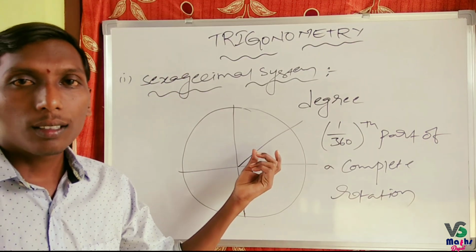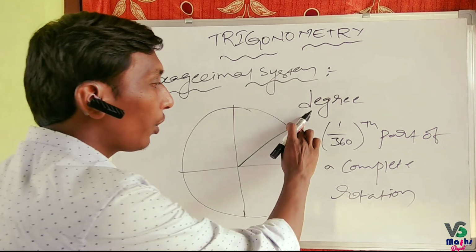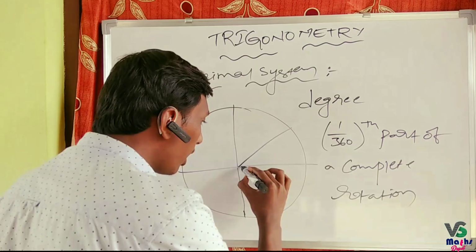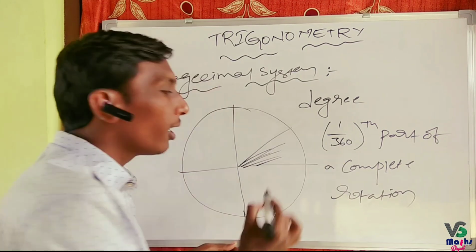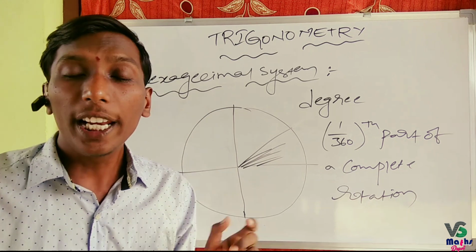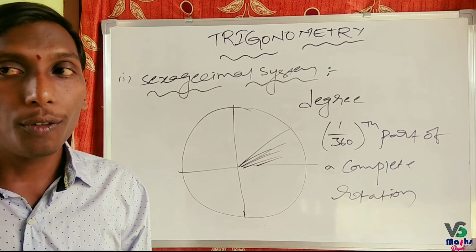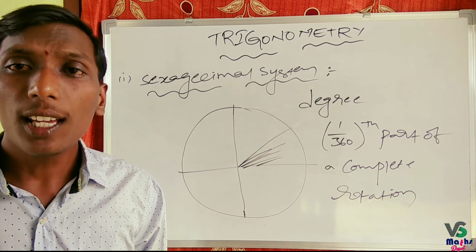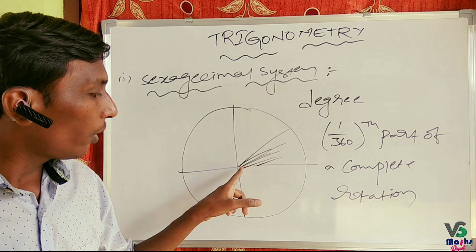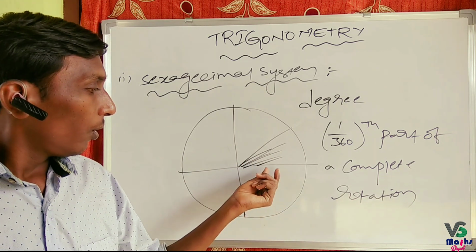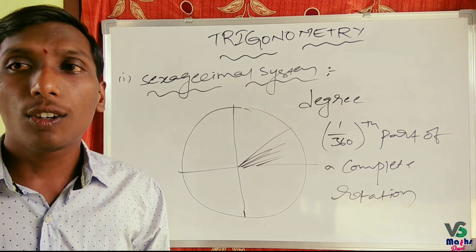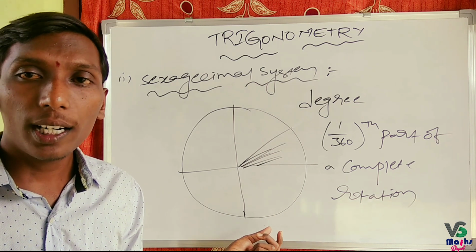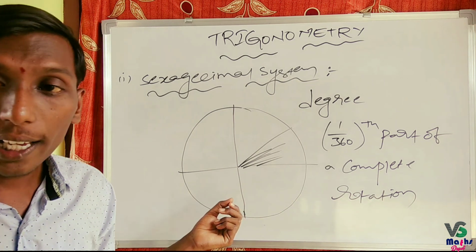Now we are getting some part, this is a degree. If you divide this degree into 60 equal parts, then each part represents a minute. Now again, if you divide each minute into 60 equal parts, then each part represents a second.